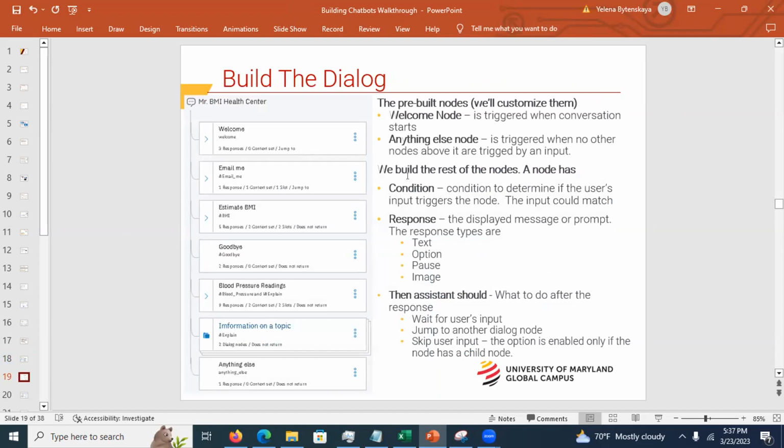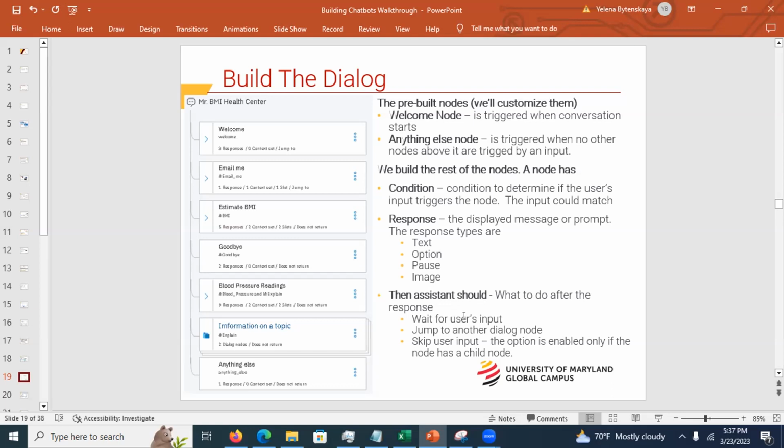So what's inside the node? There's a condition to determine when the node is triggered. You have a response, and you have a text, option, pause, image, and also video, okay? It's not listed in here, but you are asked to use the video, I believe. Then here is what to do based on the response, like what to do at the end.